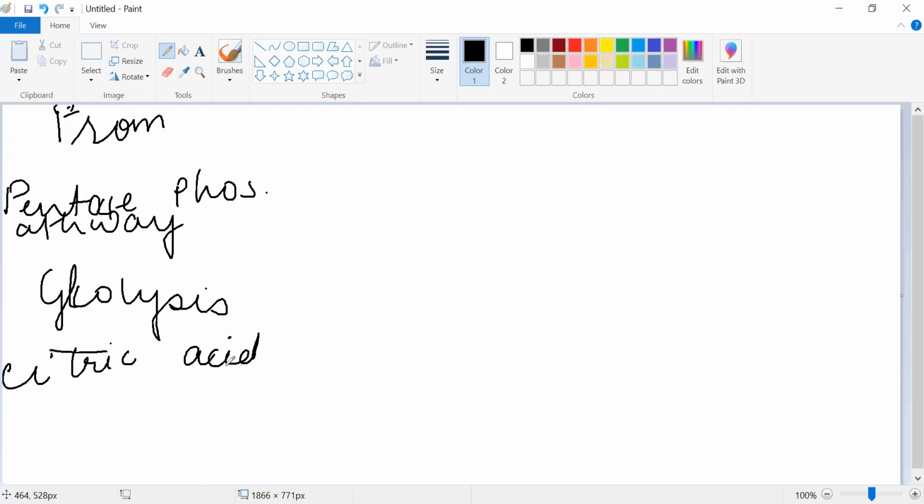So these are the three important pathways which are essential in the amino acid pathway. Here in this pathway, I'm not going to deal with the structures. We are going to study only the metabolic steps.